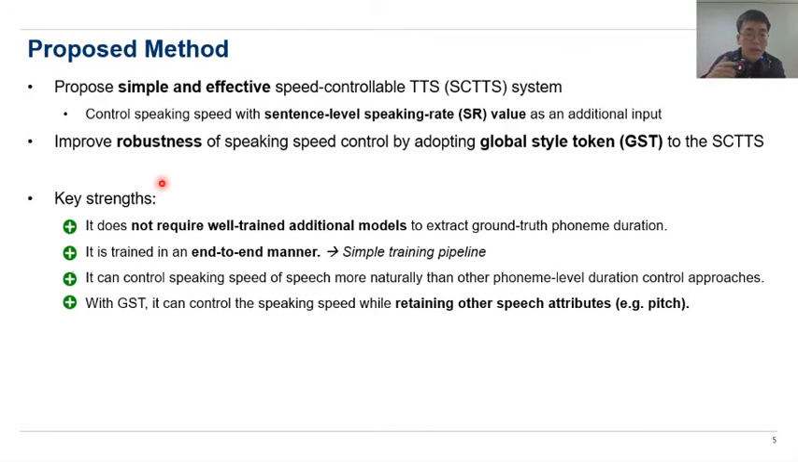The key strengths are as follows. First, it does not require any well-trained additional models to extract ground truth phoneme duration, because this system only uses the sentence-level condition. Secondly, it is trained in an end-to-end manner and has a simple training pipeline. And then it can also control the speaking speed of speech more naturally than the other phoneme-level duration control approaches. And with GST, it can control the speaking speed while retaining other speech attributes such as pitch.